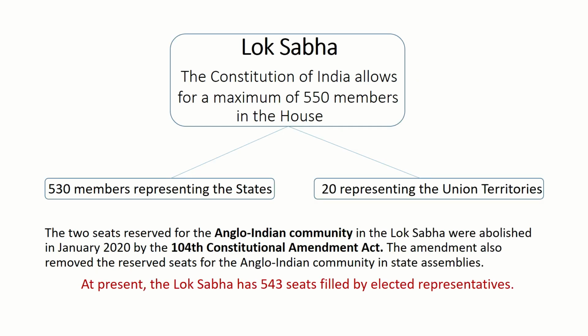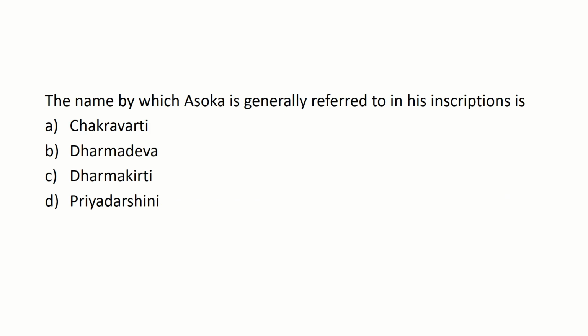Before moving to the next question, the 2 seats reserved for the Anglo-Indian community in the Lok Sabha were abolished in January 2020 by the 104th Constitutional Amendment Act. The amendment also removed the reserved seats for the Anglo-Indian community in state assemblies. And at present, the Lok Sabha has 543 seats filled by elected representatives. Moving to the next question.